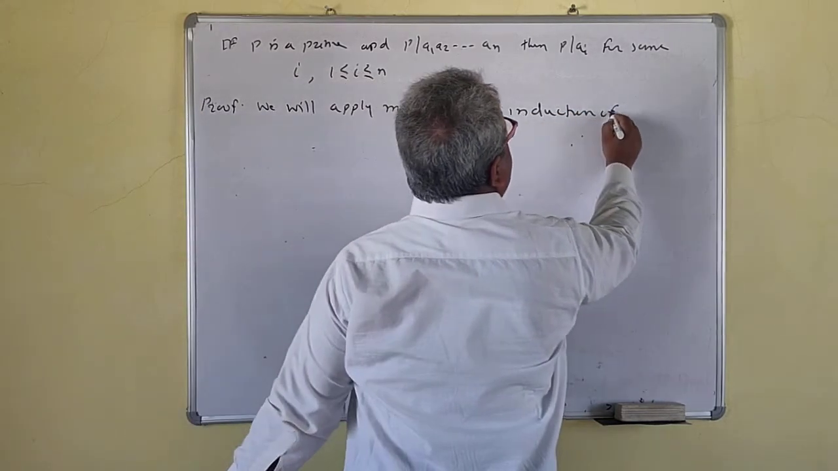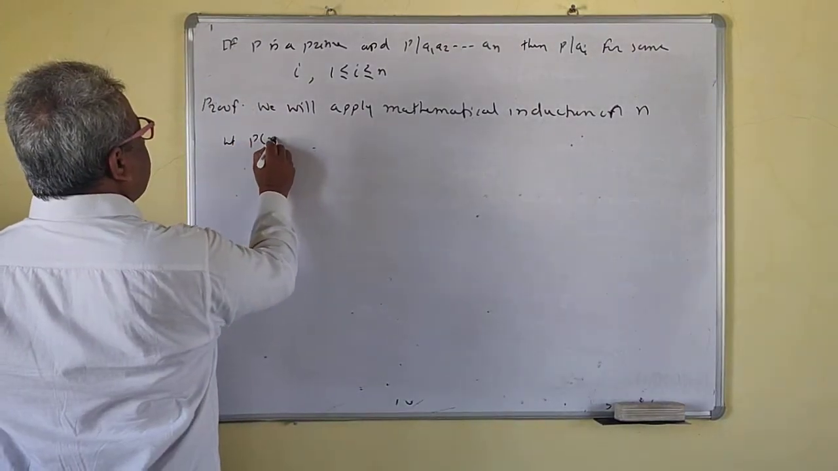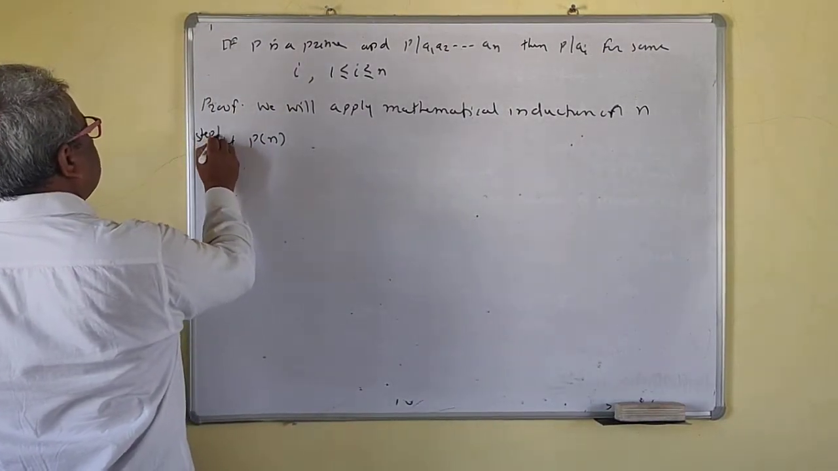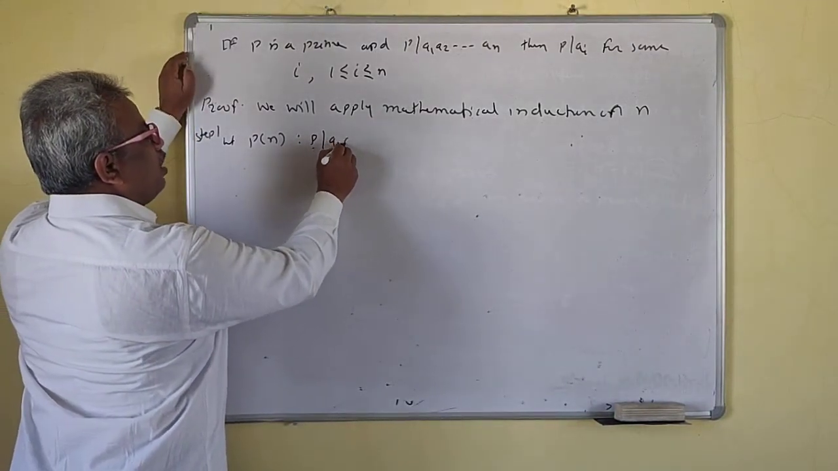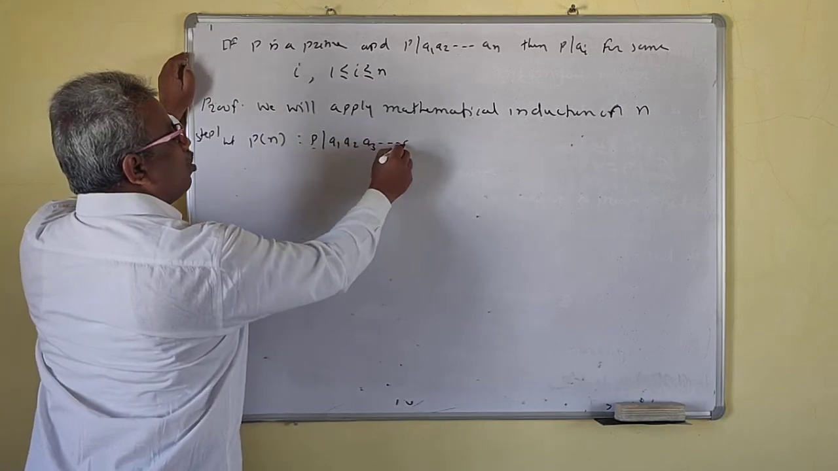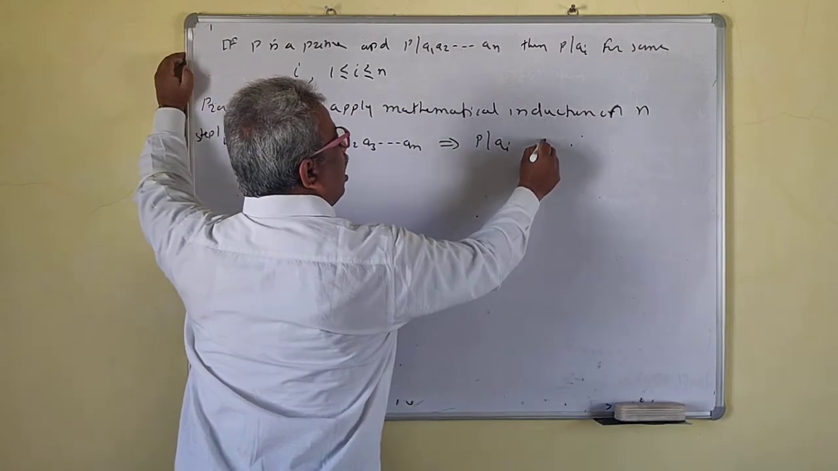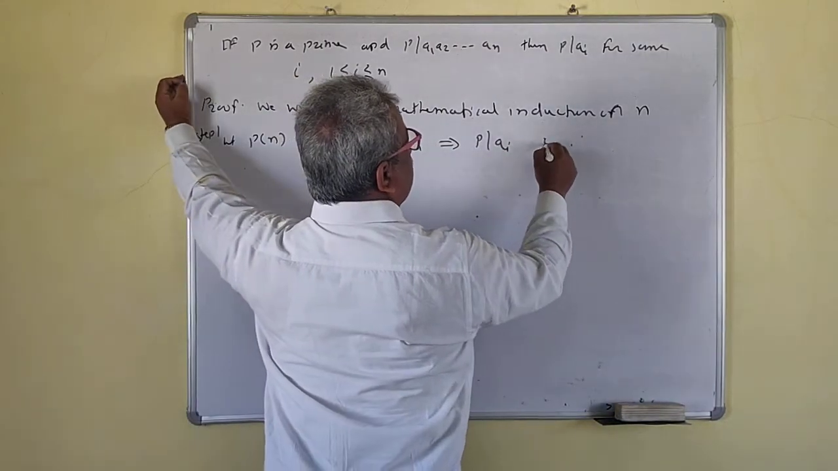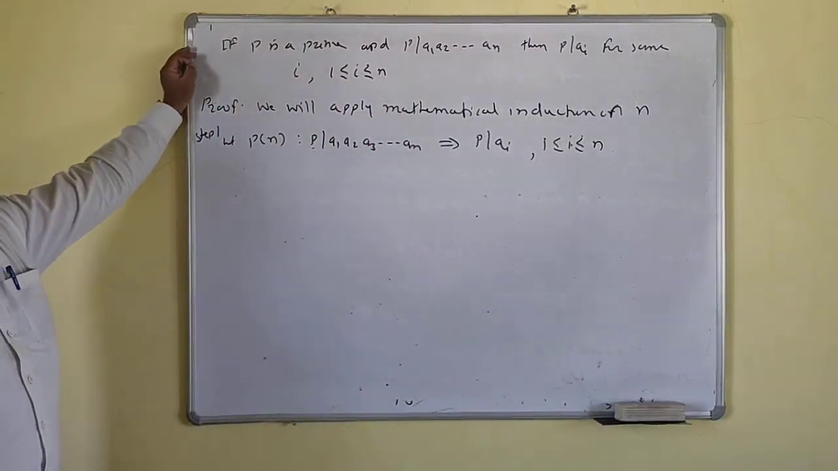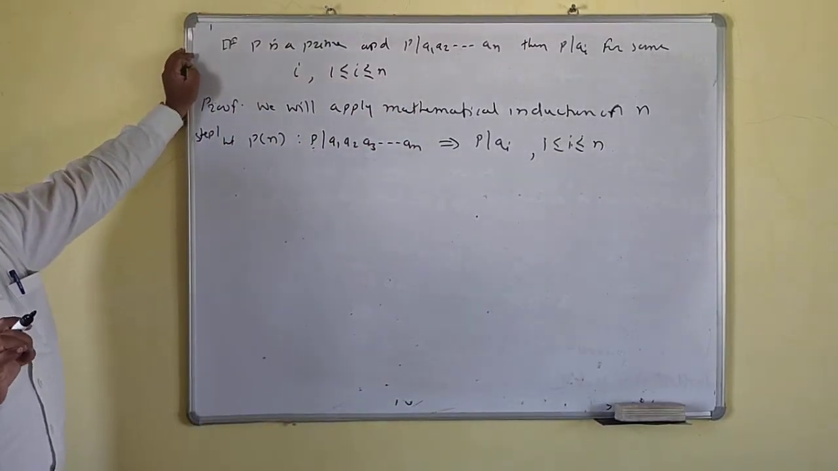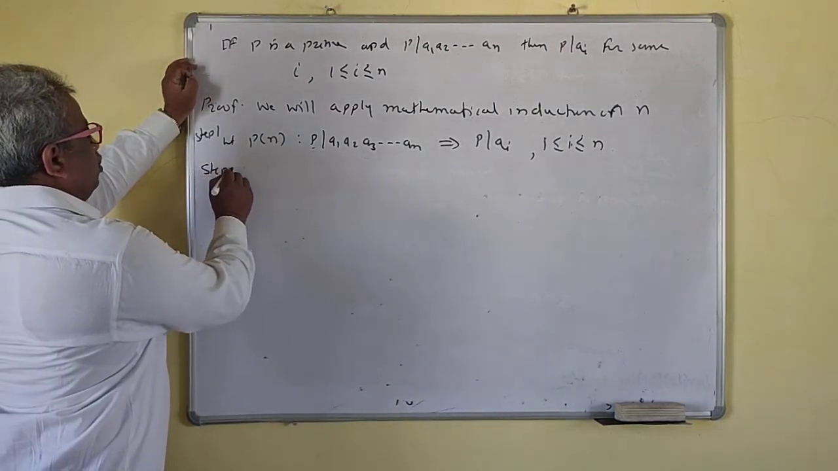Step 1: let Pn denote the statement that P divides a1 a2 a3 up to an implies that P divides ai, for 1 less than or equal to i less than or equal to n. That means P divides one of the integers. Step 2.